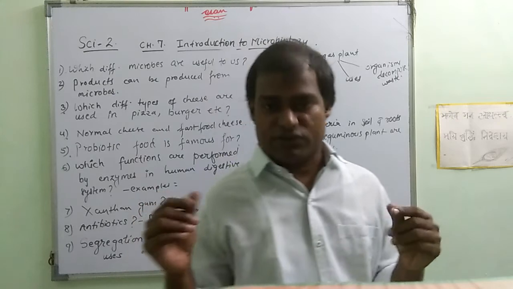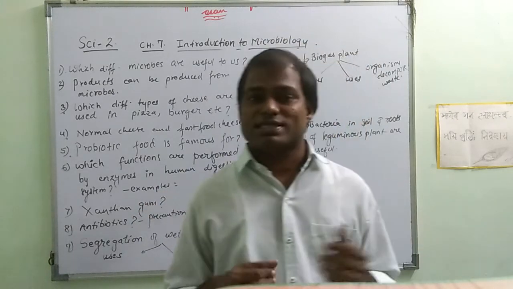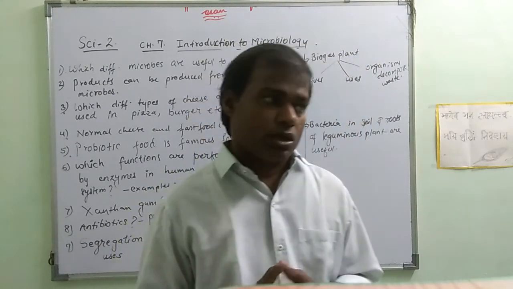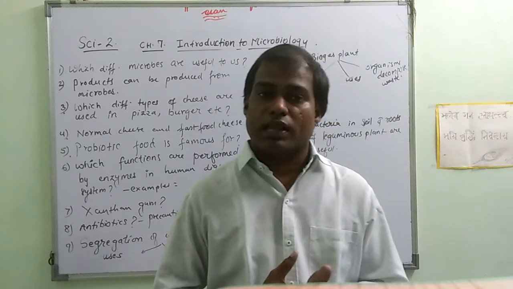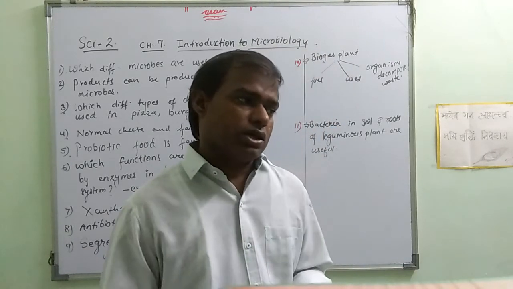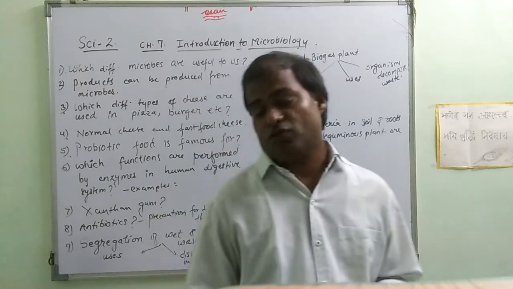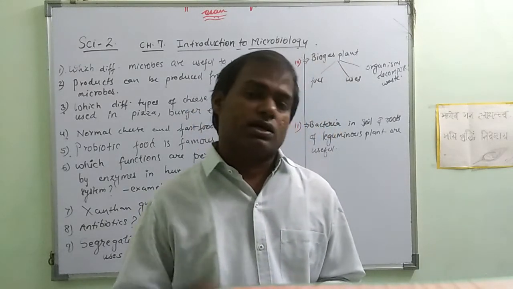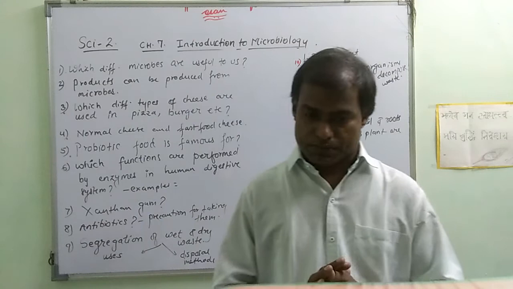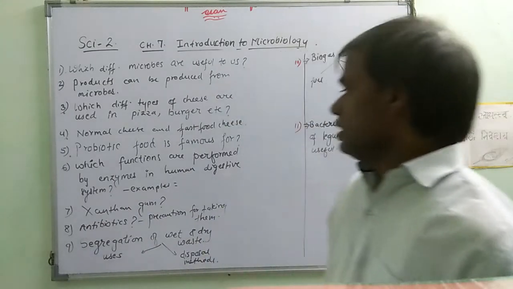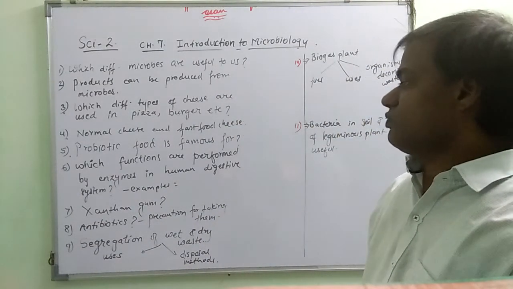A few cheeses are very soft, like cream. A few cheeses are very hard, like Parmesan cheese. These are a few factors because of which we compare them. Okay. Next: probiotic food is famous for what?